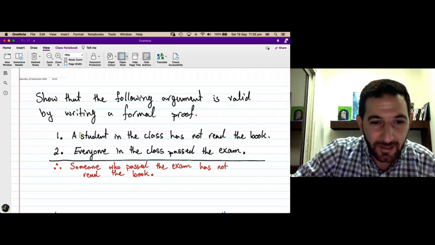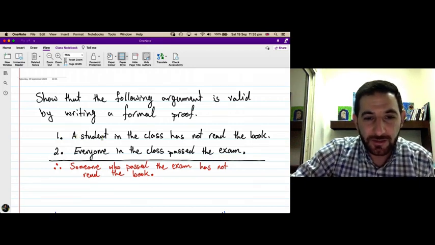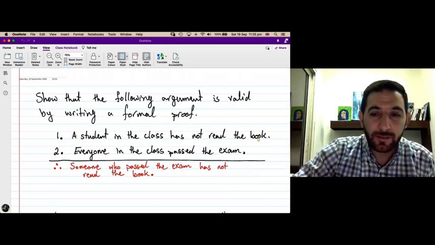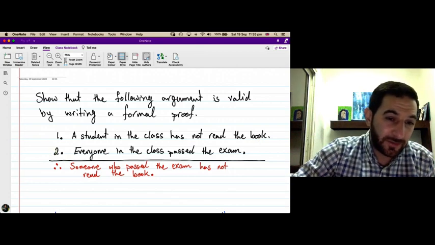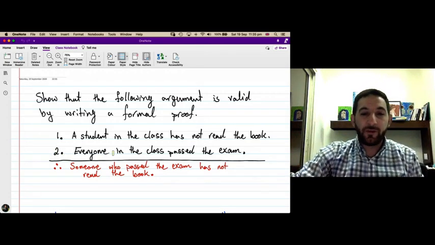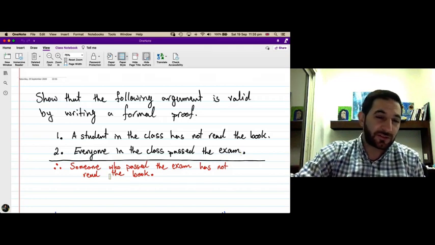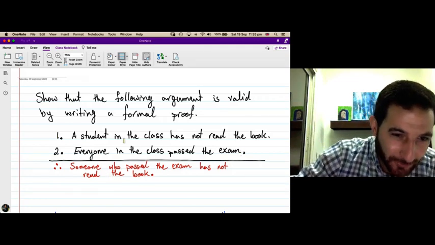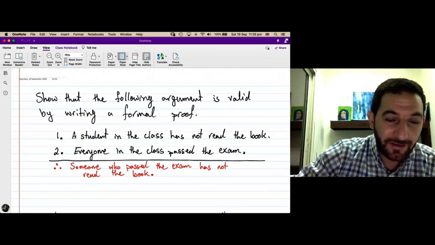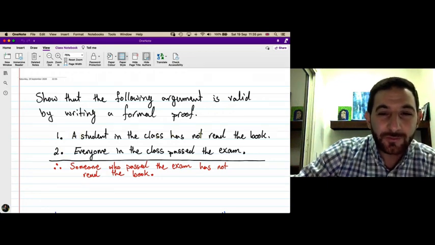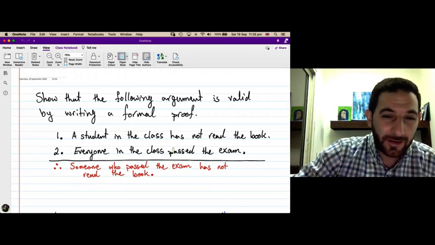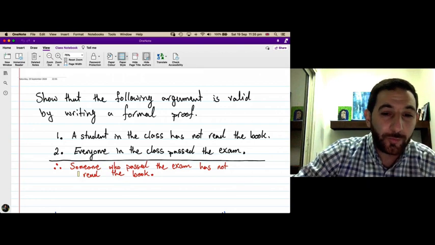The first premise says a student in the class has not read the book. Premise 2 says everyone in the class passed the exam. We must conclude that if statement 1 is true, which means if there is a student in the class who has not read the book, and everyone in the class passed the exam, it must be true that someone who passed the exam has not read the book.